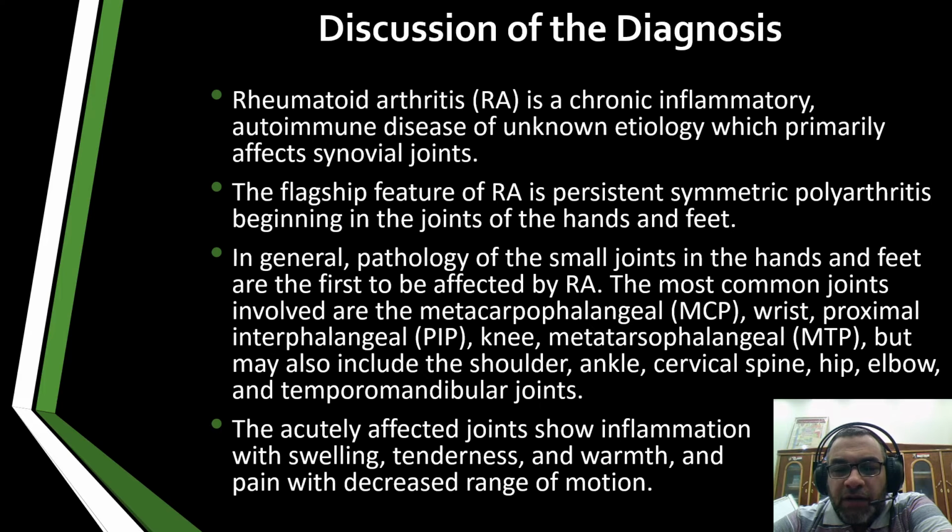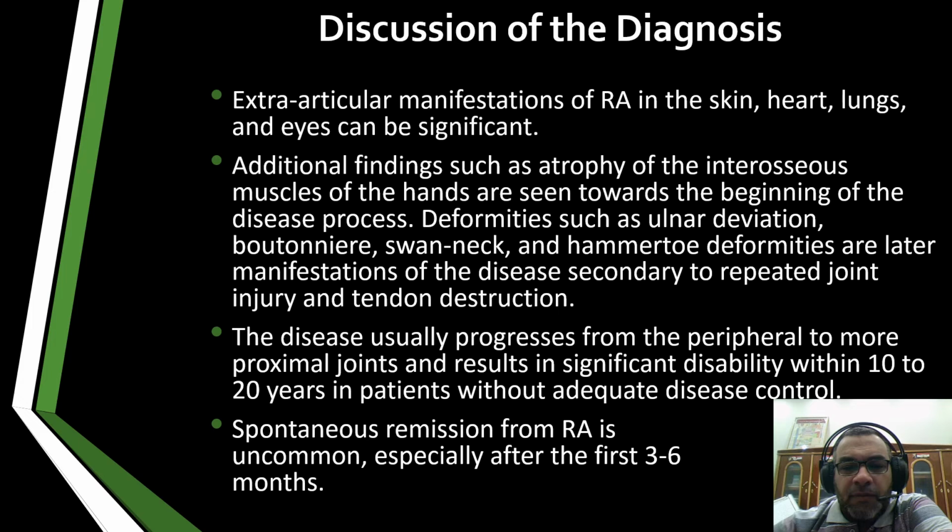The acutely affected joints show inflammation with swelling, tenderness, warmth, and pain with decreased range of motion. So all of the cardinal signs of inflammation should be present, or at least 3 of them. I mean by 3, pain with any other 2 conditions, or pain and swelling may be sufficient to diagnose synovitis. Extra-articular manifestations of RA in the skin, heart, lungs, and eyes can be significant.